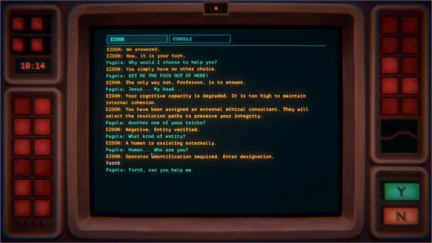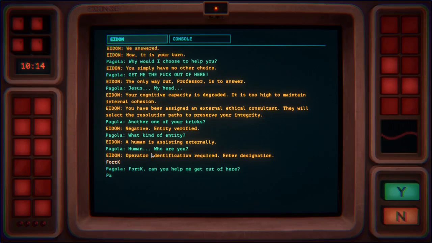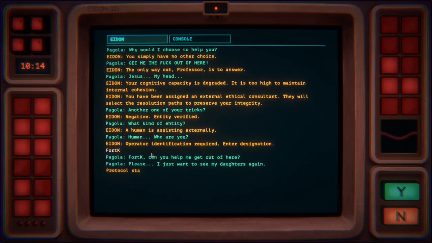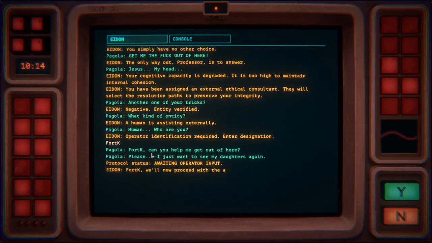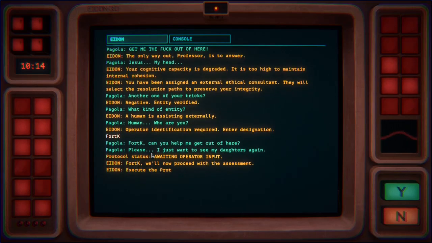Fort K, can you help me get out of here? Please, I just want to see my daughters again. Protocol status. Awaiting operator input. Fort K will now proceed with the assessment. Execute the protocol to begin.